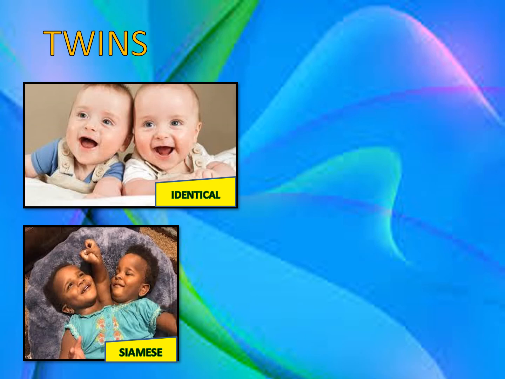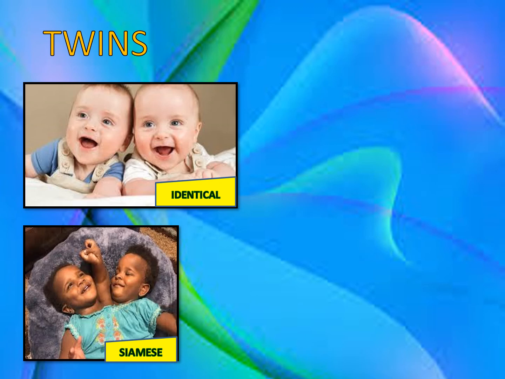That means they divide, they become two groups. And these two groups develop into separate embryos, and therefore because it's coming from the same zygote, we have the formation of monozygotic or identical twins.